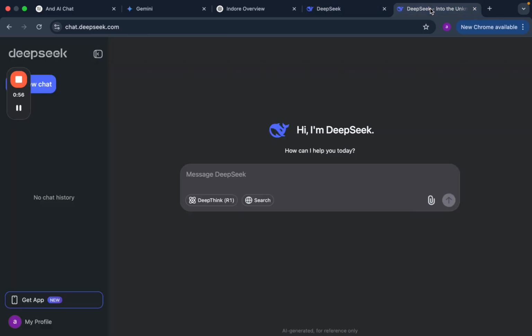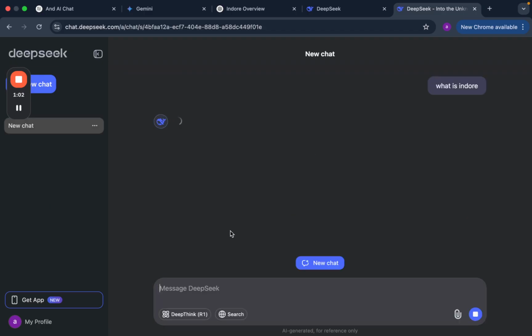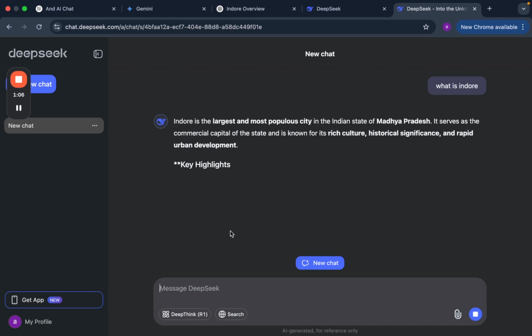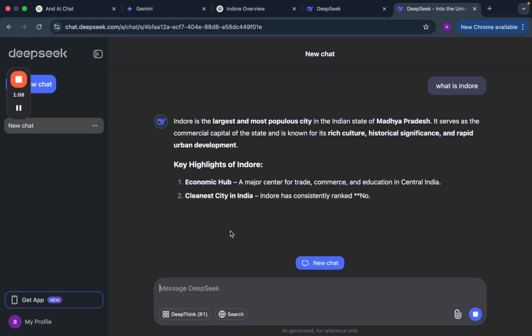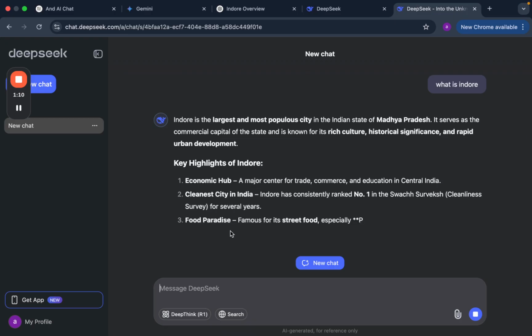Same goes for DeepSeek. Let's say I go to DeepSeek, here also I ask, what is Indore? It took some time, a little bit more than necessary, and I got something out of it, which is not bad.